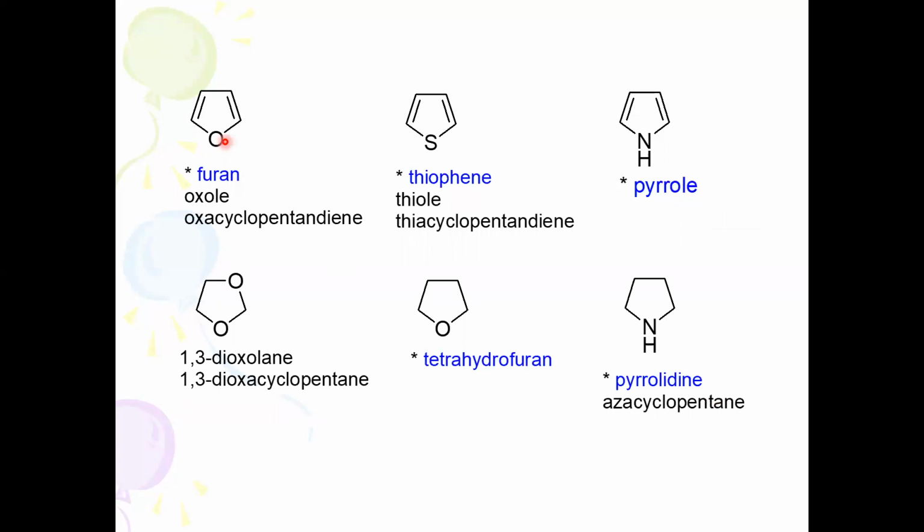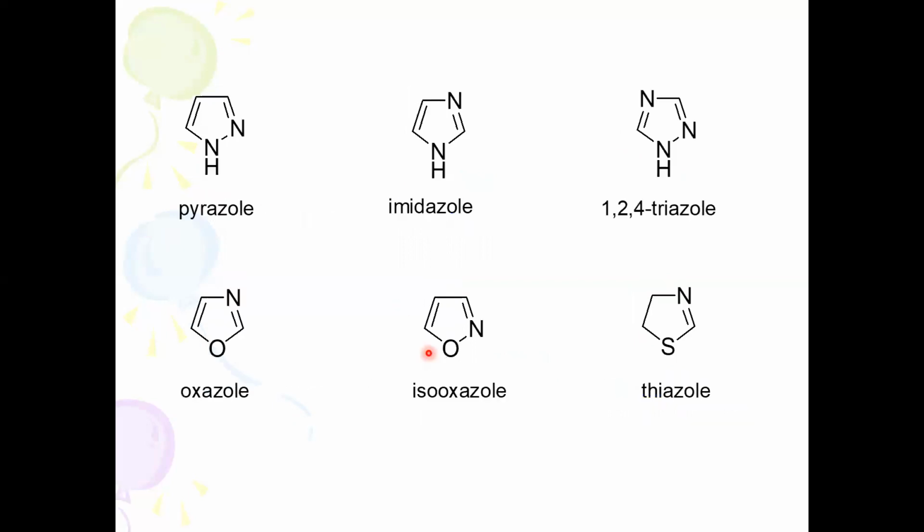Then furan, which has double bonds: oxygen, ox, 5-membered ring, ol, oxole. Tetrahydrofuran is oxolane. OL stands for the 5-membered ring, AN stands for saturation, oxolane. Tetrahydrofuran is the common name, as are pyrrolidine and pyrrole. So this is how we can name the compounds.